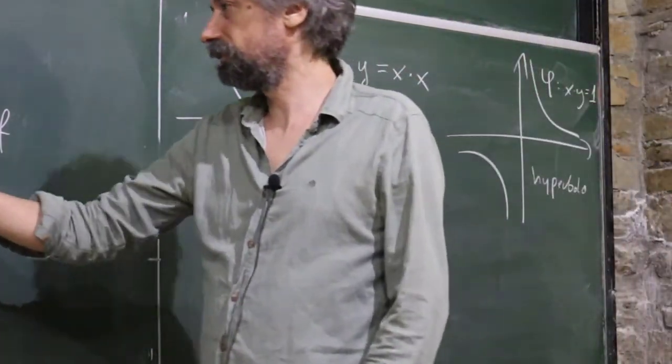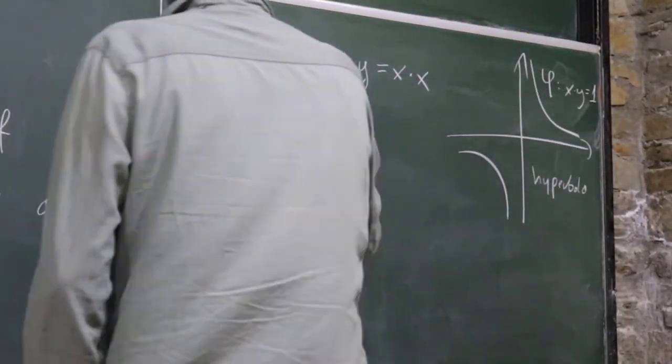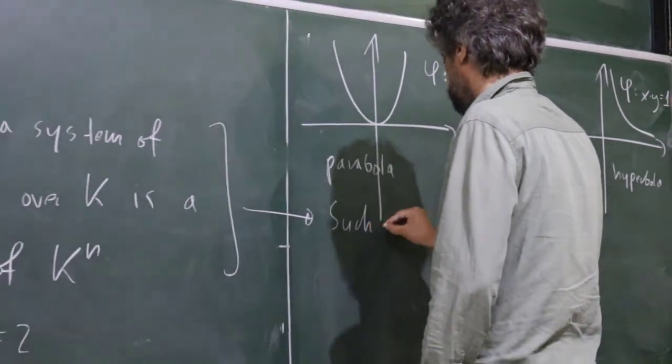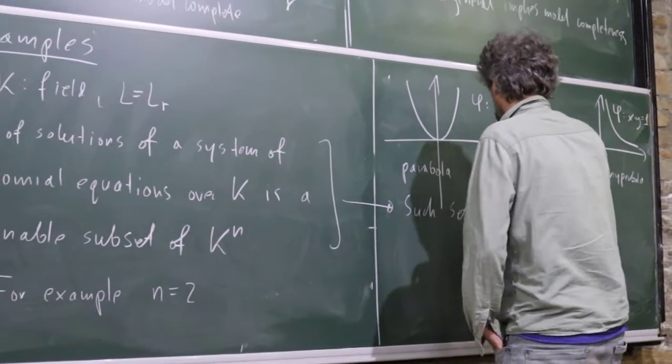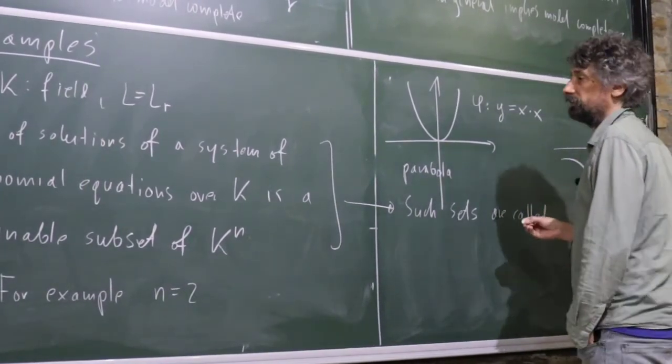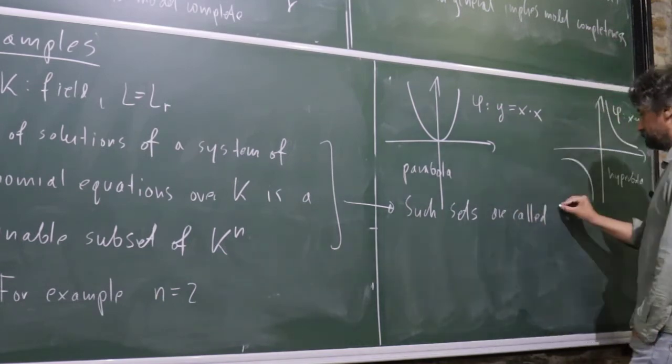So such sets are called, as I said, Zariski closed.